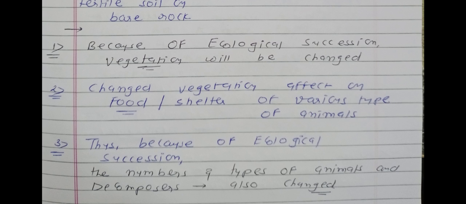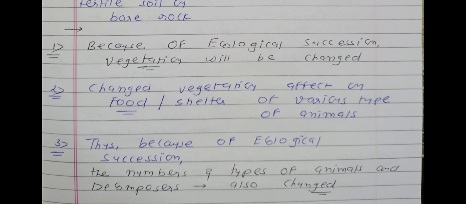Because of ecological succession, vegetation will be changed in any community. Okay, so see, if ecological succession will be there, then vegetation of the community will be changed. Because of changed vegetation, this will affect the food as well as shelter of different types of animals. So see, because of changed vegetation, it will directly affect the food and shelter of animals. So underline both words, food and shelter.